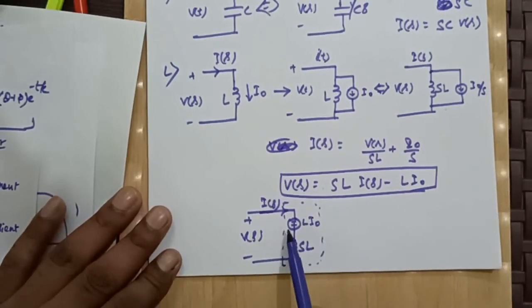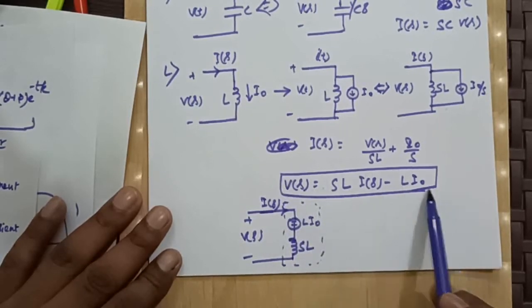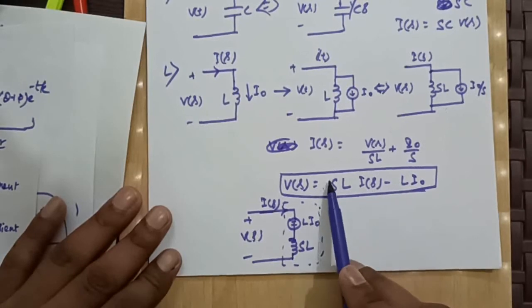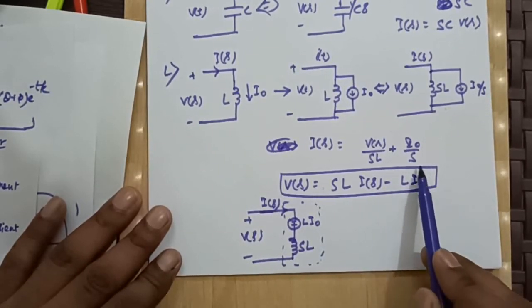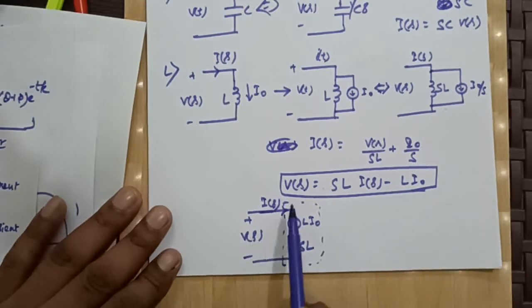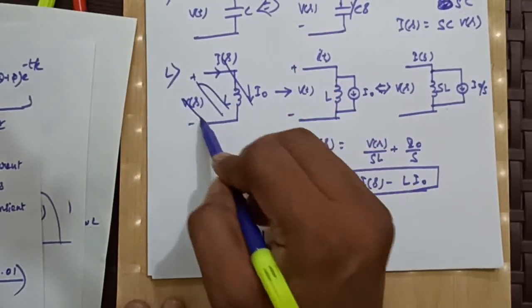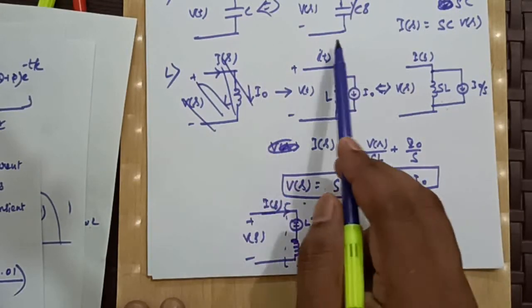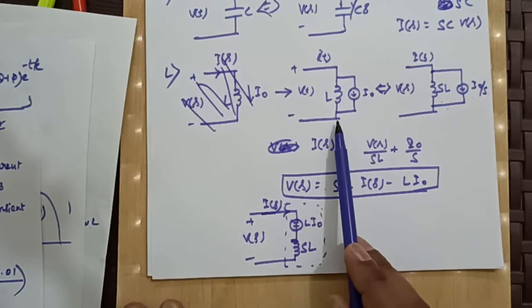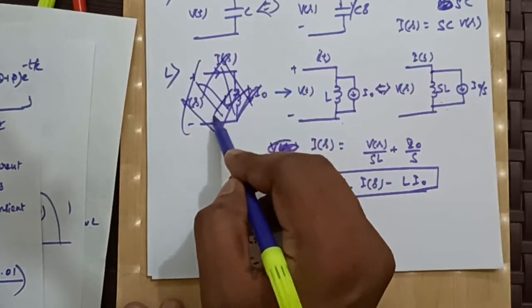From here, basically I have drawn this circuit from this expression, right? This is the voltage drop across sL, and this is the voltage source. I think it will be better to strike it off, because already we have expressed in Laplace domain here, so it will be a better sequence to do time domain and then Laplace domain, right?